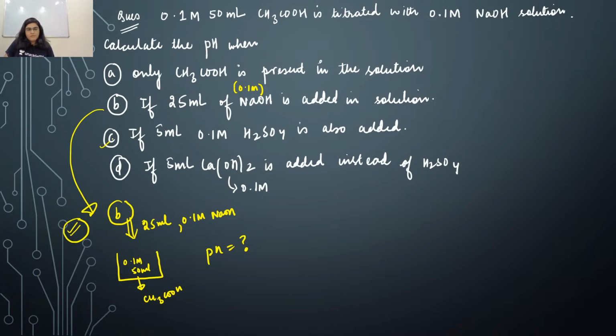Till then, Sanko, you can solve option number C and D, right? Just quickly solve option number C and D.